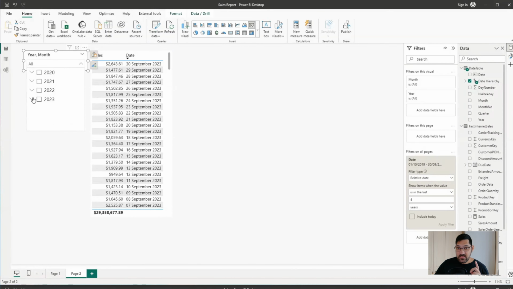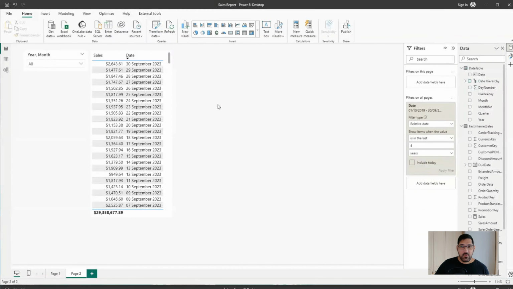So that's way number one. The second way is in Power Query. So let me clear this. By the way, when you're using a filter like this, if you want to hide it from your user, what you can do is simply click on Hide Filter, and you can also lock it. But if you hide the filter, when you publish it to a workspace, this filter won't appear in that report, at least to your user, to your viewer.